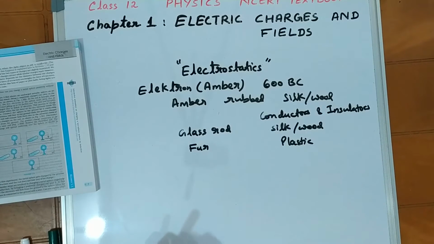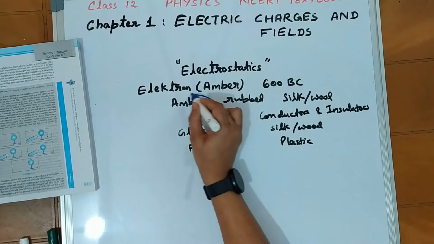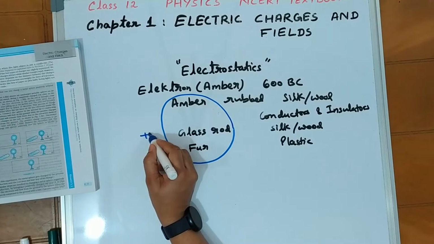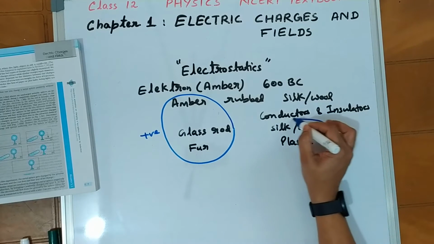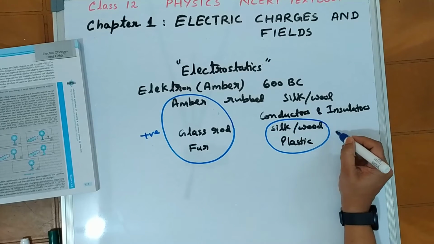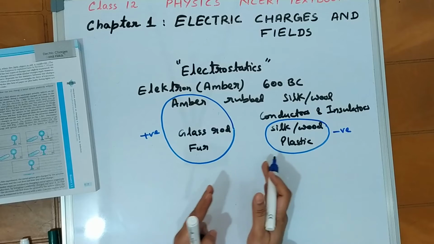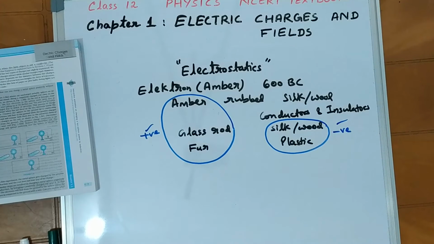By convention, amber, glass rod and fur acquire positive charge, and silk, wool and plastic acquire negative charge when they are rubbed with each other. The positive and negative words were coined by Benjamin Franklin.